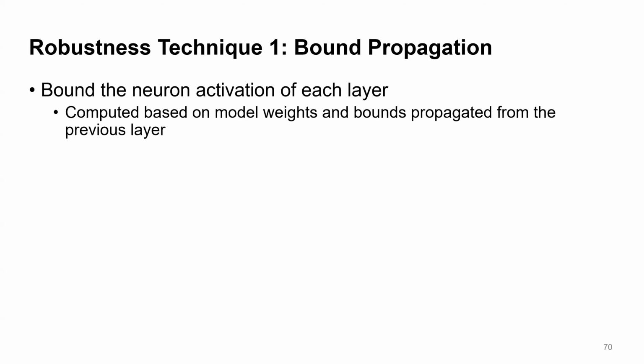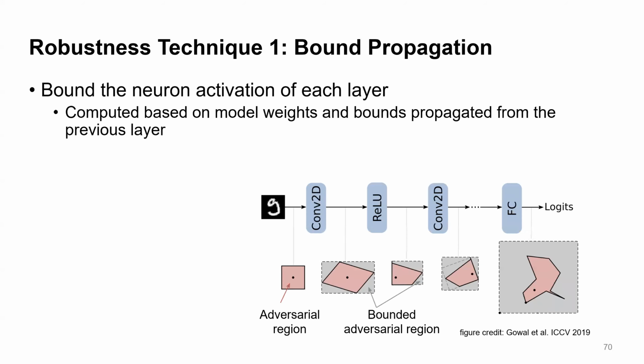In this example, the figure borrowed from other papers, the pink area is the adversarial region that the attacker can move the internal features or final logits around in the high dimensional space. And the gray area is the conservative estimation of the boundary of the adversarial region.